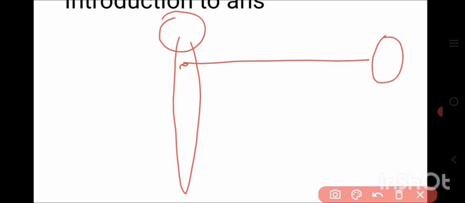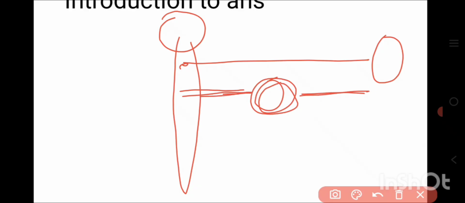In the case of the ANS, two neurons are involved. The two neurons connect the CNS and the effector organs, right? These two neurons are connected by the autonomic ganglia. The connection of two neurons is the ganglia, right? So here two neurons are involved.